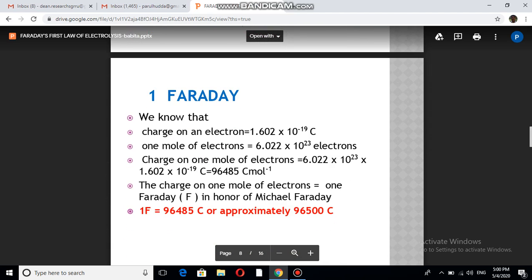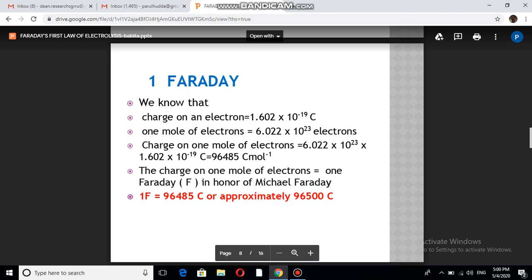1 Faraday. Definition of 1 Faraday. 1 Faraday means the charge present on 1 mole of electrons. So if we multiply Avogadro's number with the charge on 1 electron, we can get the value of 1 Faraday, which is equal to 96485 coulomb per mole, or we can approximately say that it is equal to 96500 coulomb.